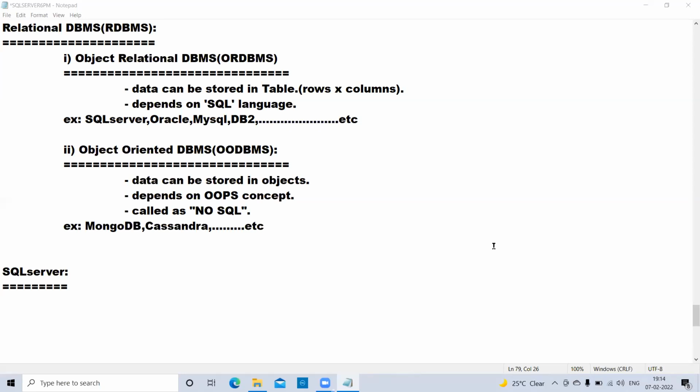PL/SQL is different, Priya. PL/SQL comes under Oracle, not SQL Server. PL/SQL comes under the Oracle database. See, I said this is Oracle, and in this it will come PL/SQL. That's different.